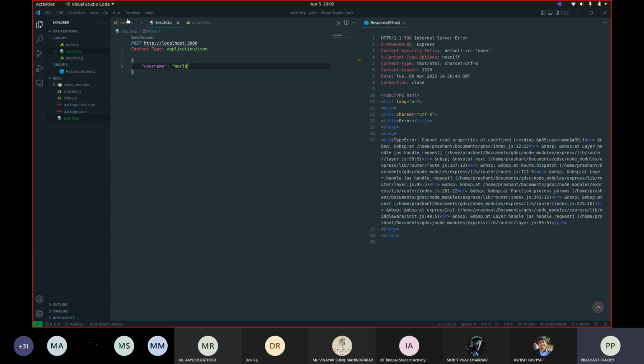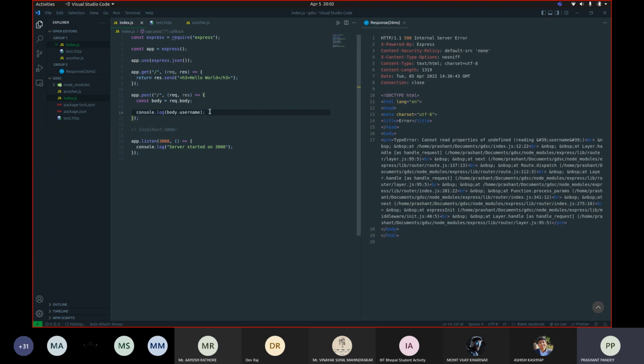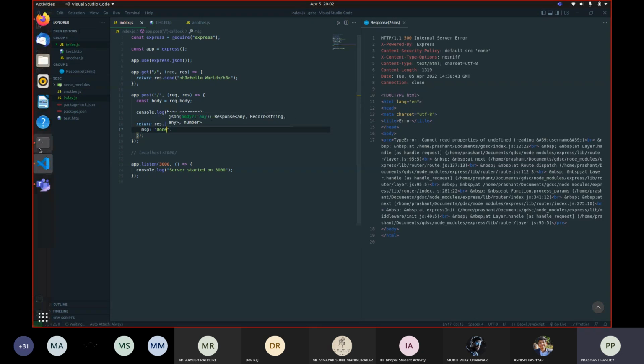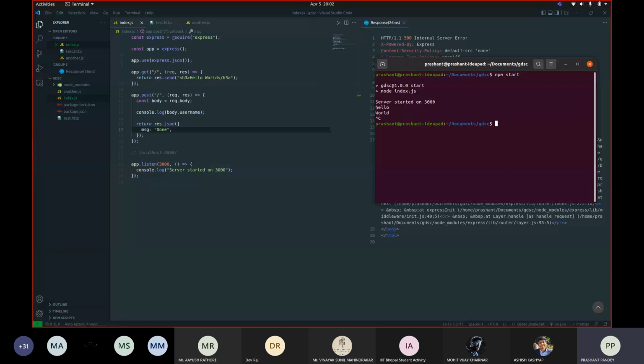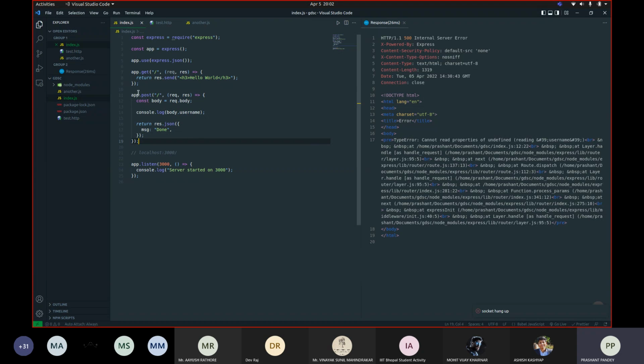We can also send data back to the client after you're done processing the request. For that, you have to use this response.